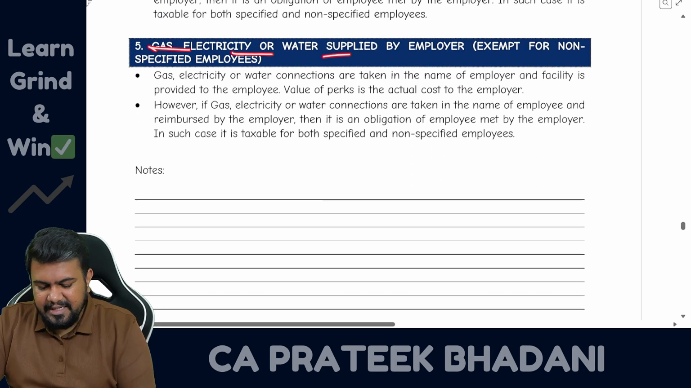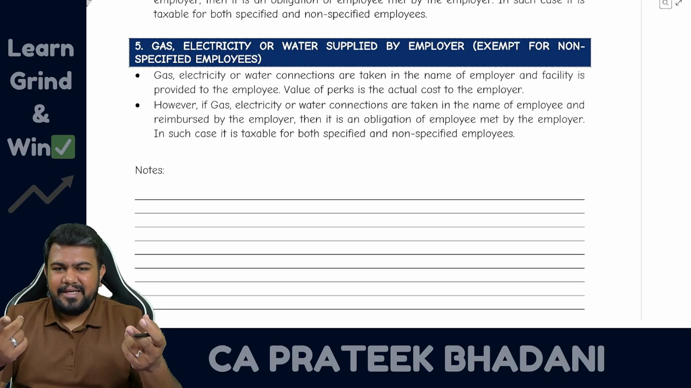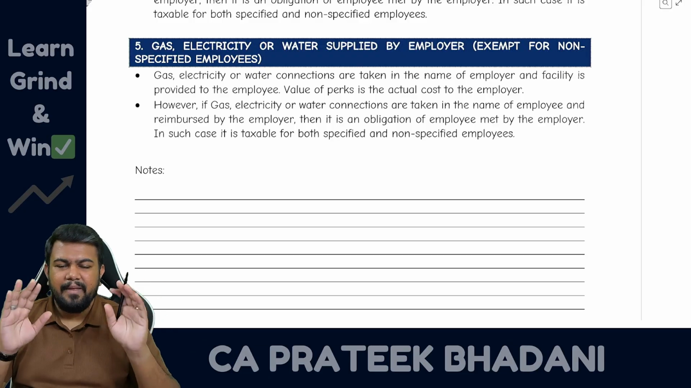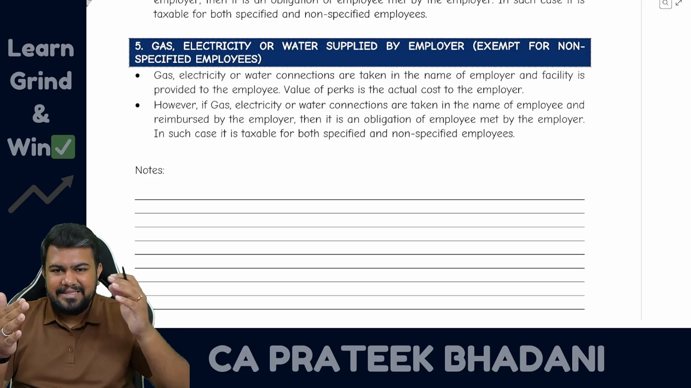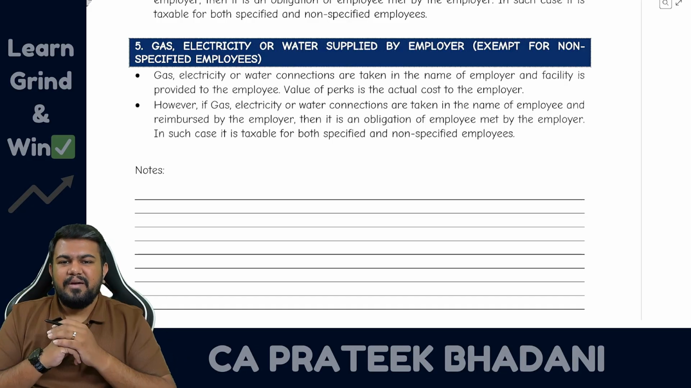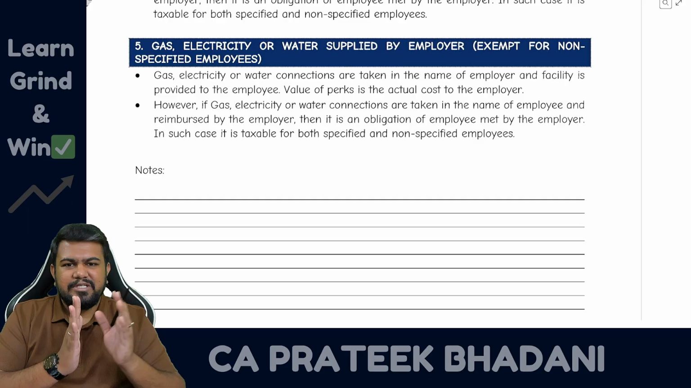Then gas, electricity, water supply. This also we have already discussed. If it is directly paid by the employer, then it is exempt for non-specified, taxable for specified. But if it is not directly paid, and instead it is reimbursed by the employer, then it is an obligation of the employee met by the employer. Then it will be taxable for both specified and non-specified.